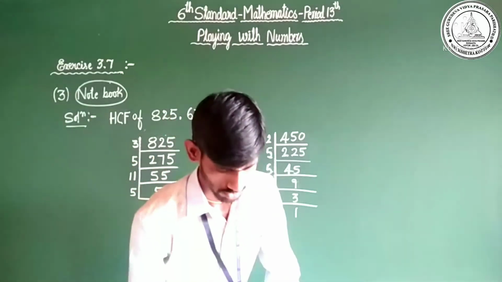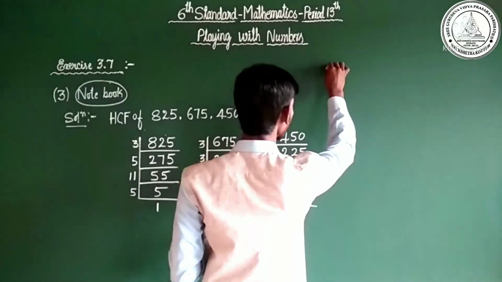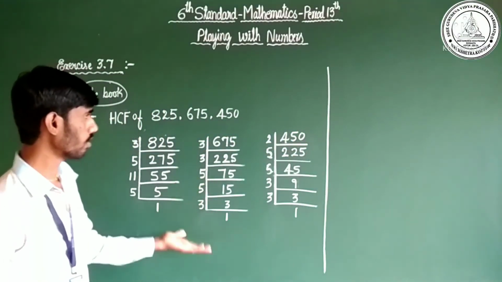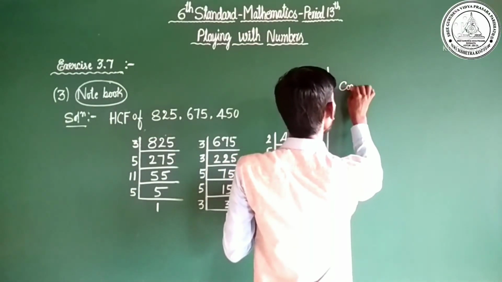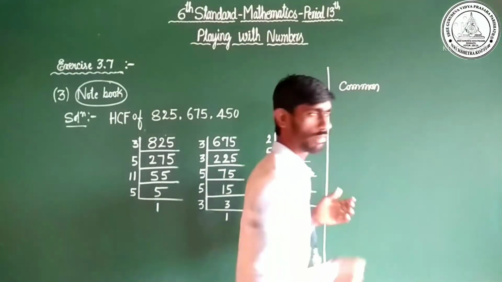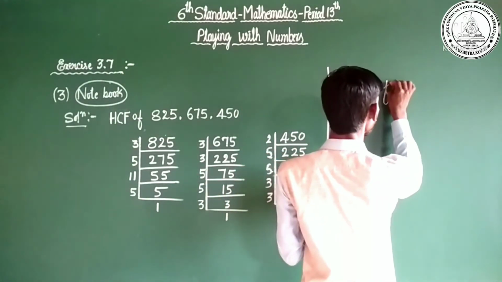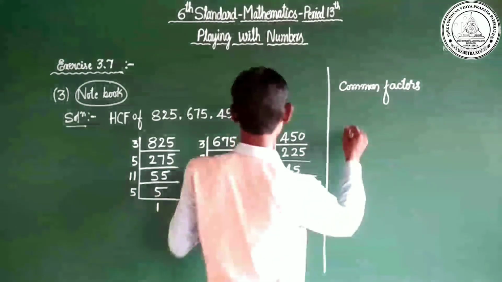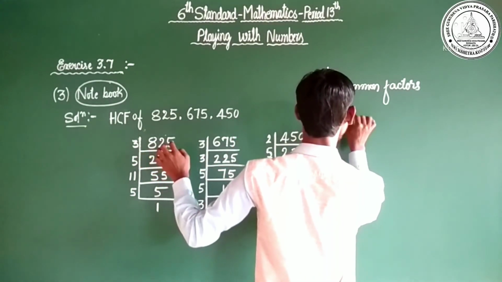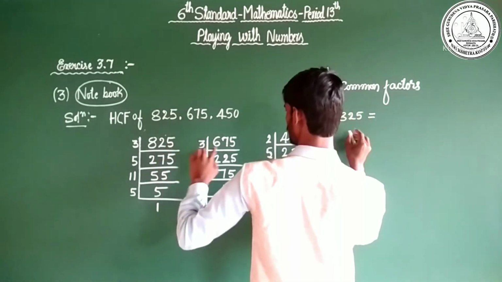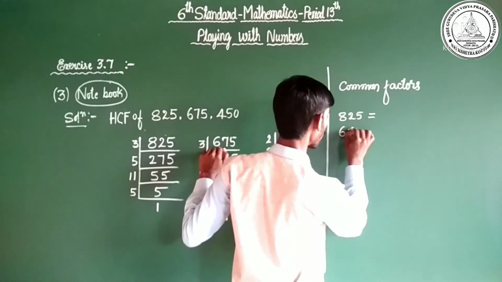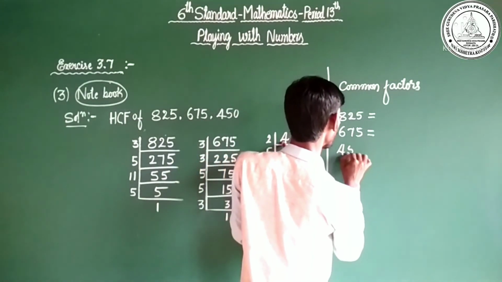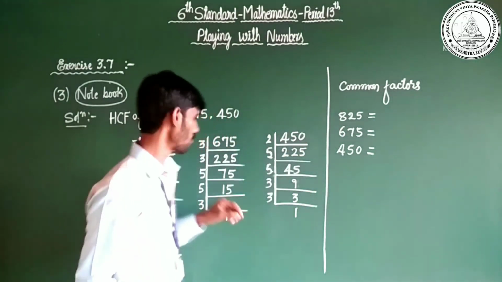Collect the common factors. I'll solve here. You may write in your notebook below the problem. Okay? Below this one. Common factors. First one is 825. Next one is 675. Next is 450. Yes. What is the next step?